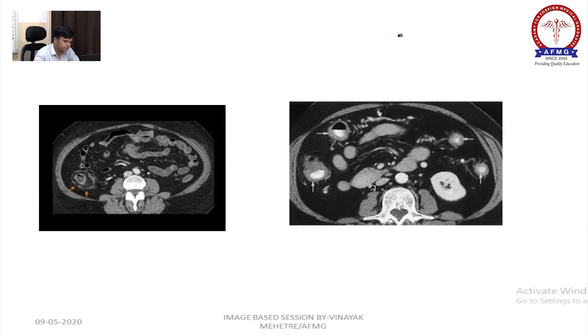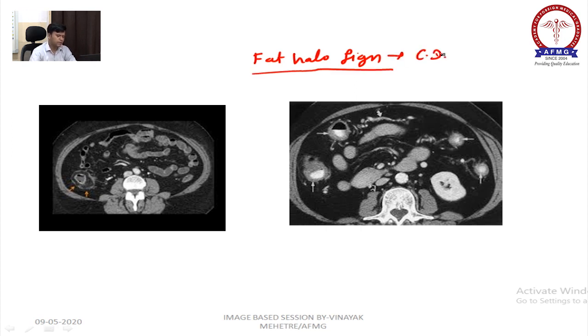Now, this is your fat halo sign, also seen in Crohn's disease. Okay, see, suppose this is your bowel wall, it is getting thickened due to fat deposition, right?